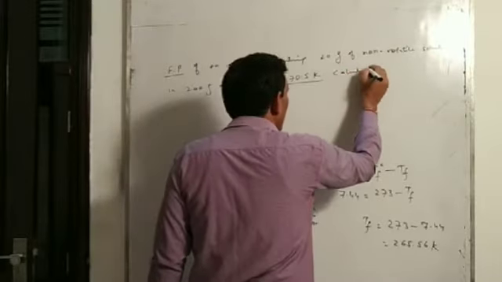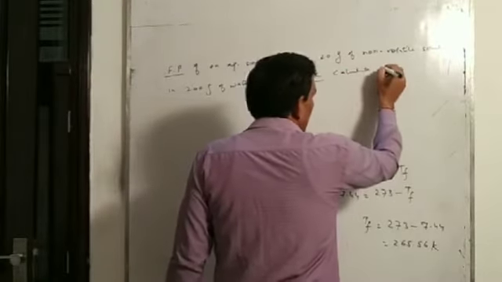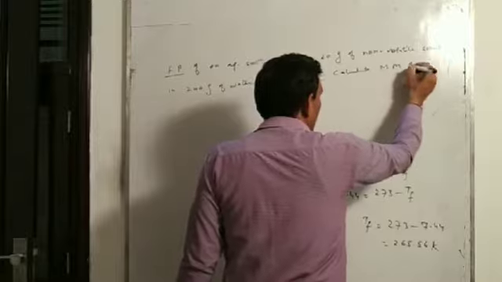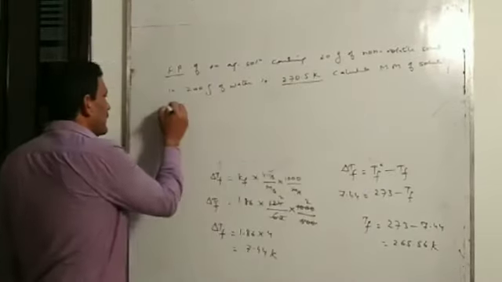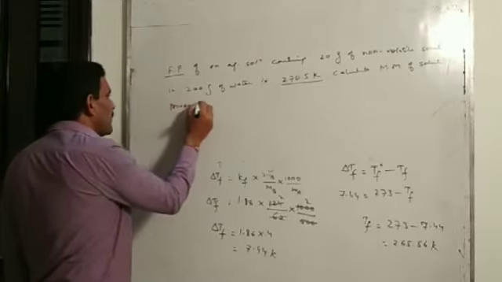Calculate molecular mass of solute present in solution.